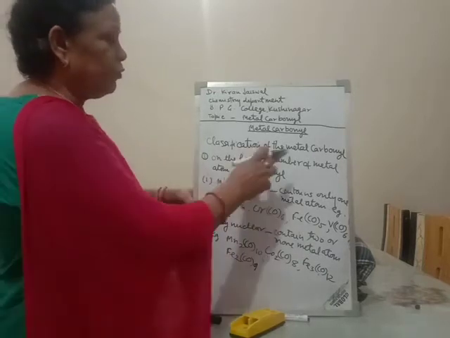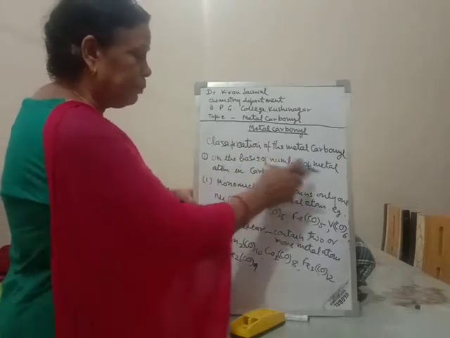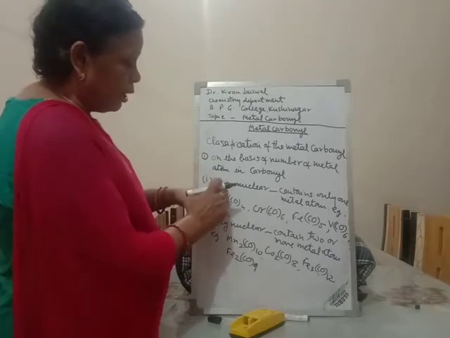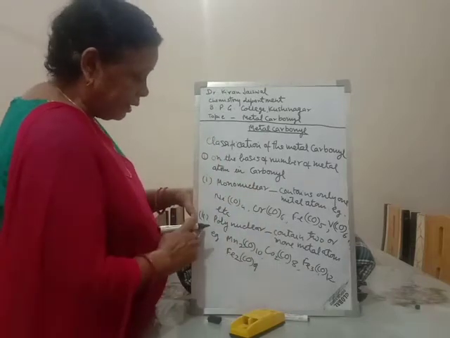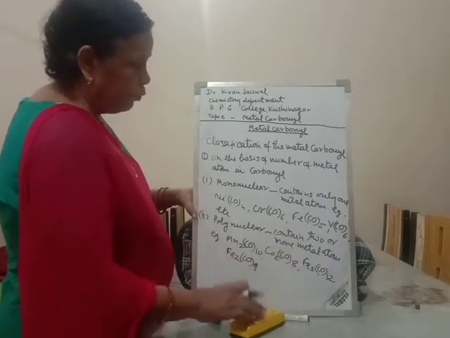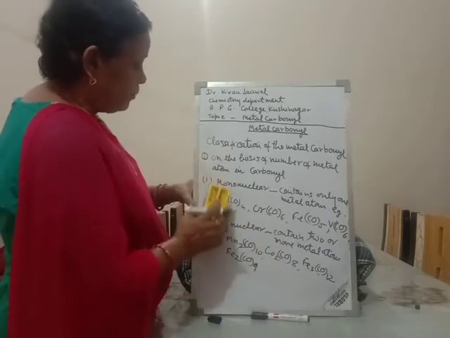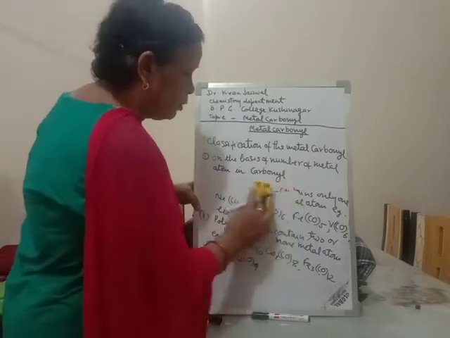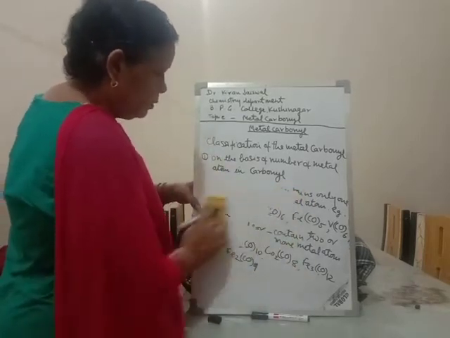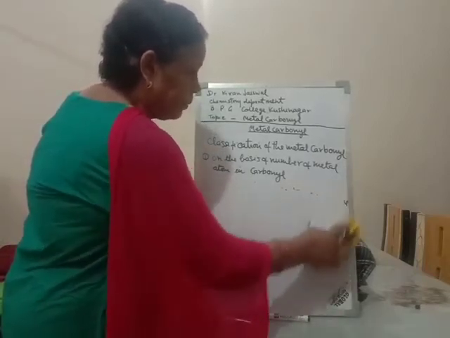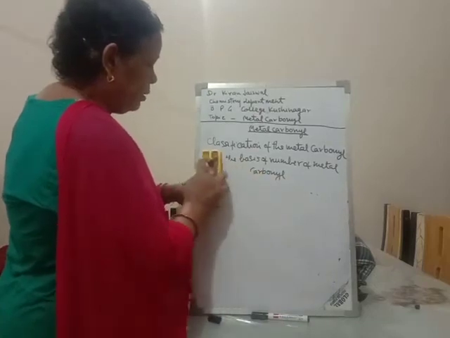So the classification on the basis of the number of metal atoms in the carbonyl is subdivided into two classes. Mononuclear contains only one metal atom. Polynuclear contains two or more metal atoms.